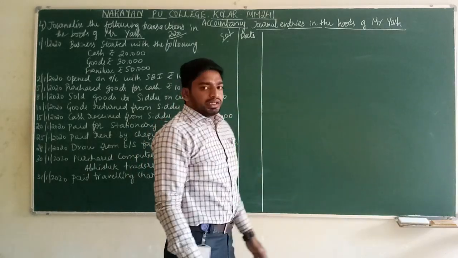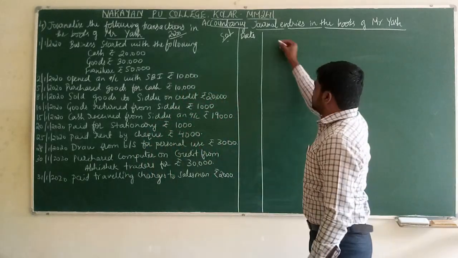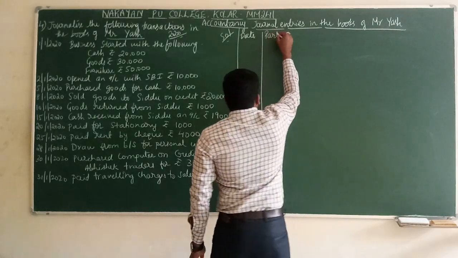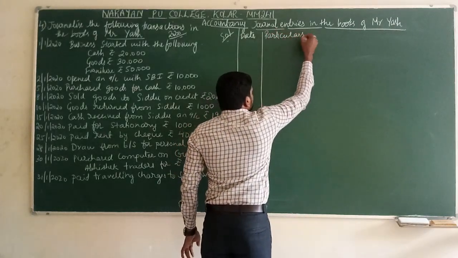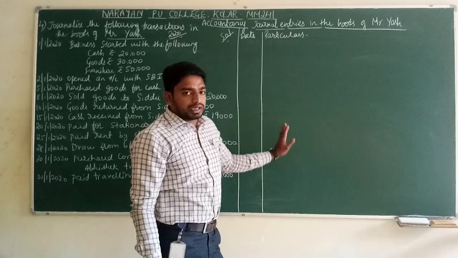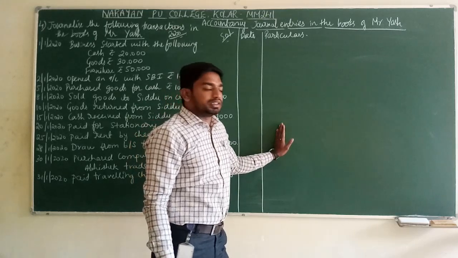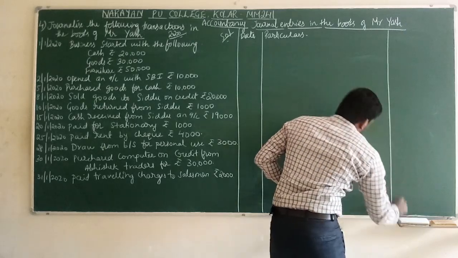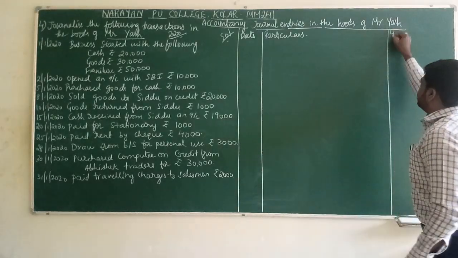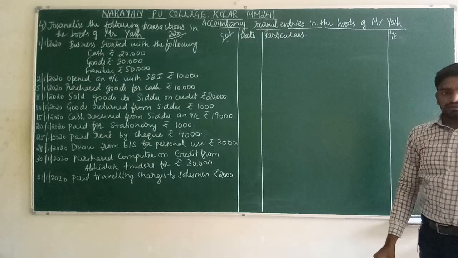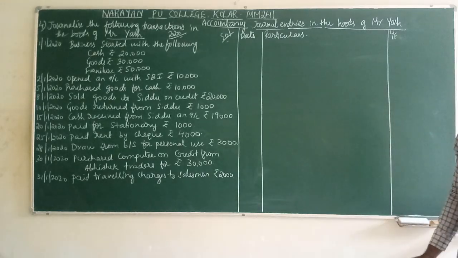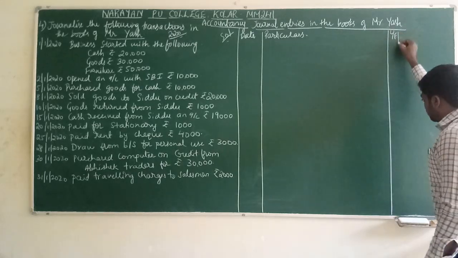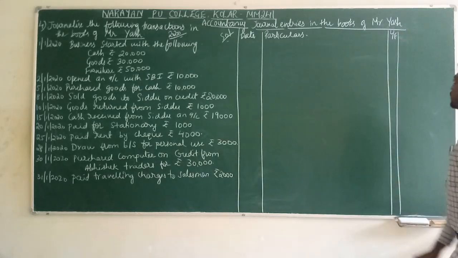Next, after date, what is next? Particulars. What will we write in the particulars column? We will write the journal entry. Next, LF. LF is nothing but ledger folio. This will help for the ledgers. It will not be used in this; we will not write anything. This column will be the empty ledger folio.